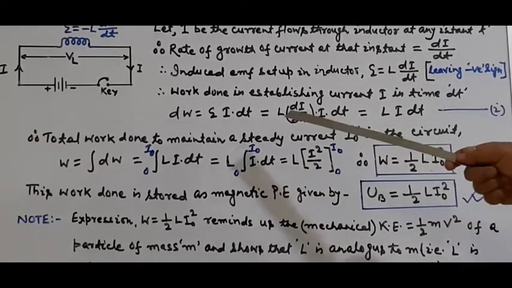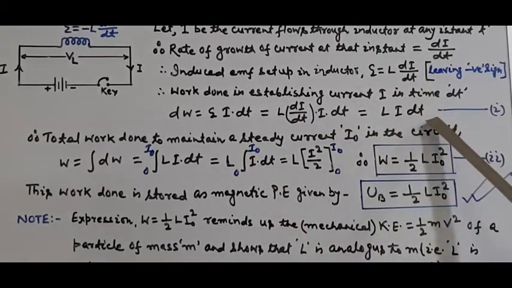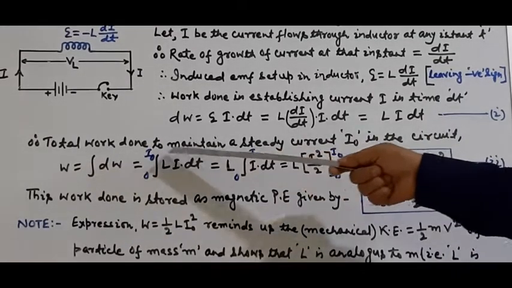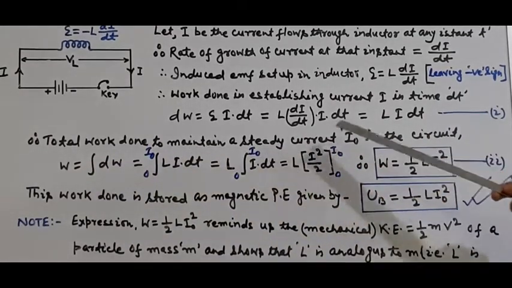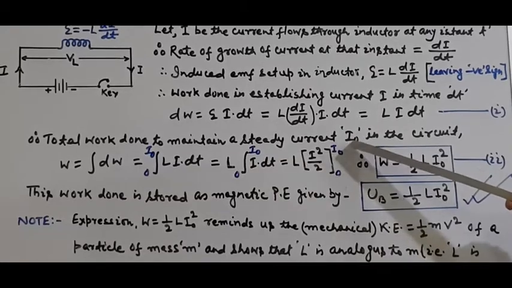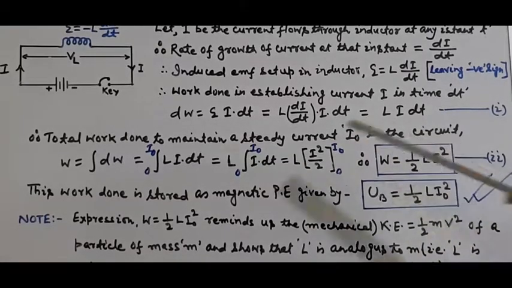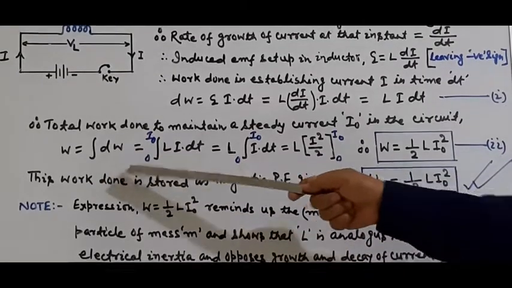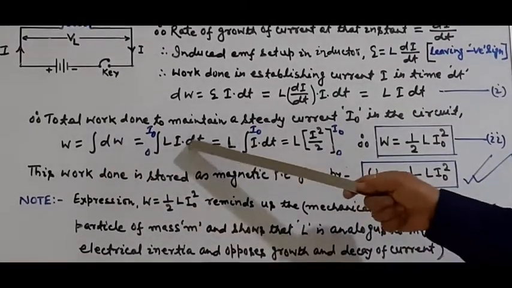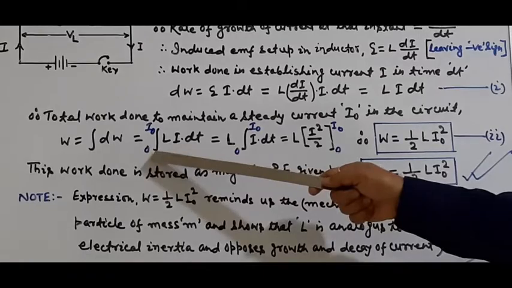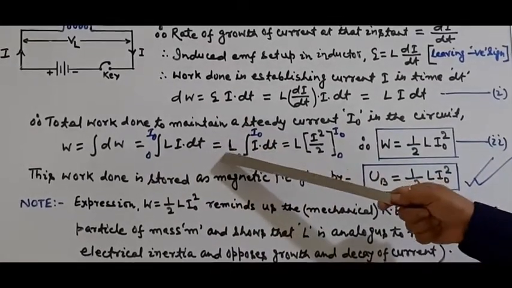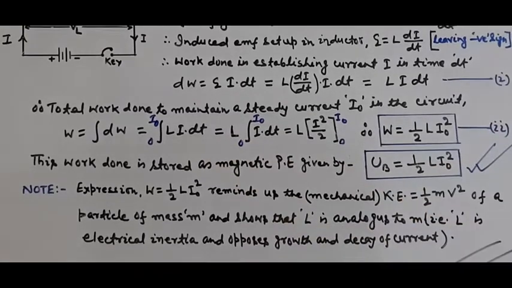So how can you find the total work done? The total work done will be calculated by integrating equation 1. So the total work done to maintain a steady current I naught, the maximum current in the circuit, is W equal to the integration of dW. Here dW is L I di, integrated from minimum to maximum, 0 to I naught. L will be taken out since it is a constant.